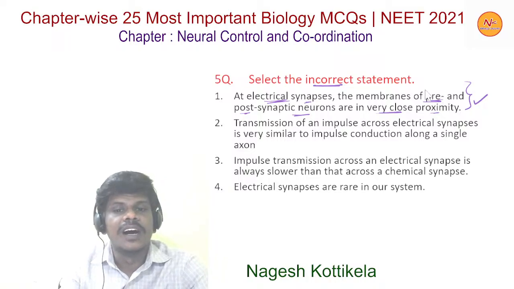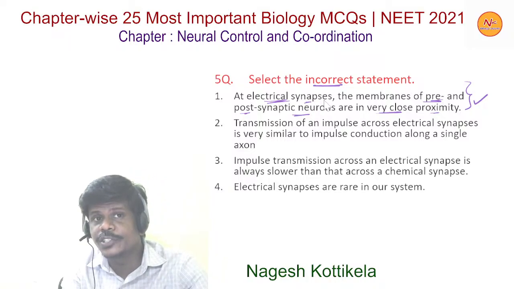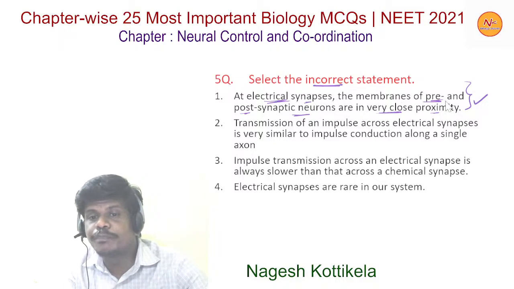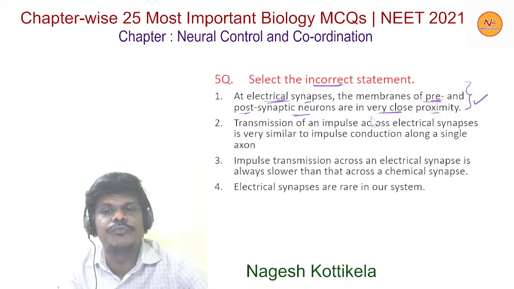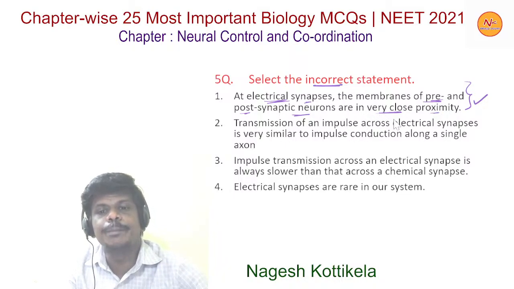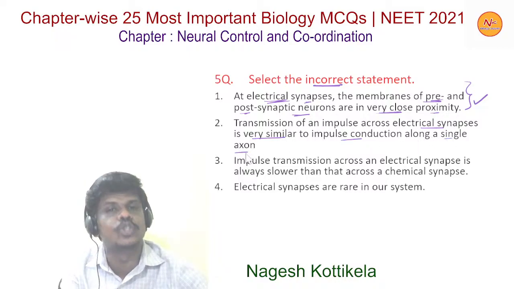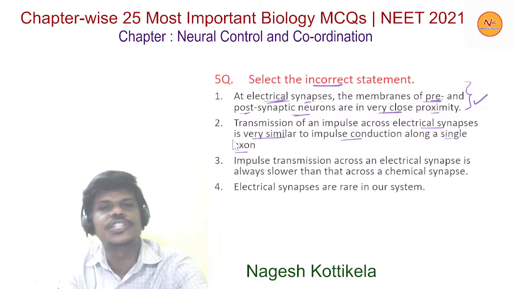A synapse is a junction between the neurons, and the membranes of pre and post synaptic neurons are in very close proximity. Now, the transmission of an impulse across electrical synapses is very similar to the impulse conduction along a single axon. Yes, this is correct.